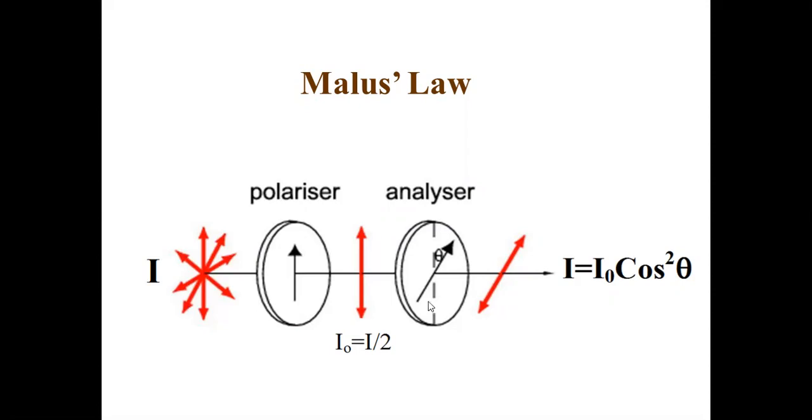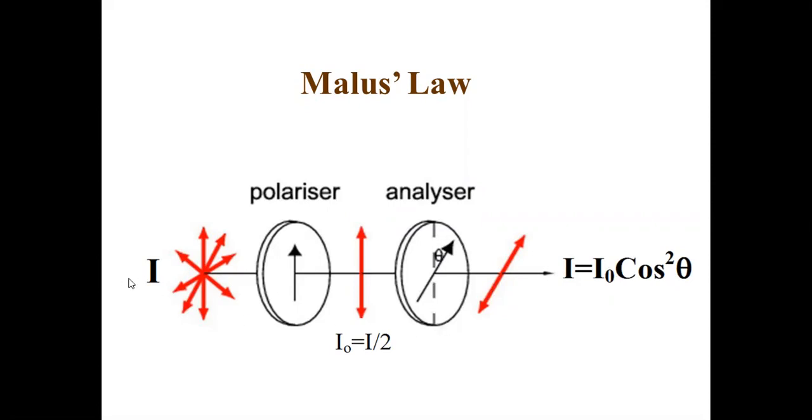Now you have an analyzer whose pass axis is making an angle theta with the pass axis of this. If you bring the pass axis of this like this here, its pass axis is making an angle theta. What is the intensity of light coming out of this? Only components of this will pass through, right? All the electric fields cannot pass through now because it is not parallel to its main vector.